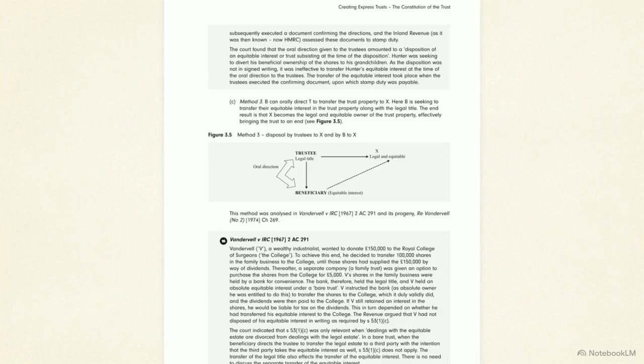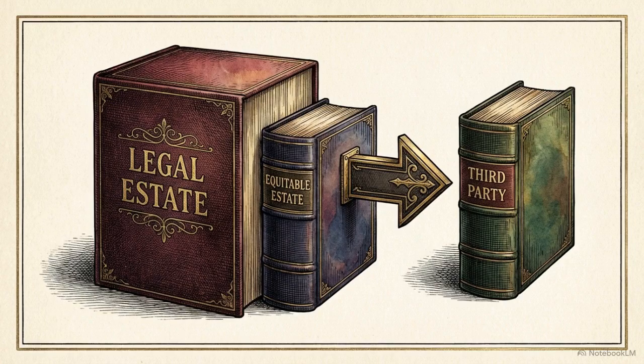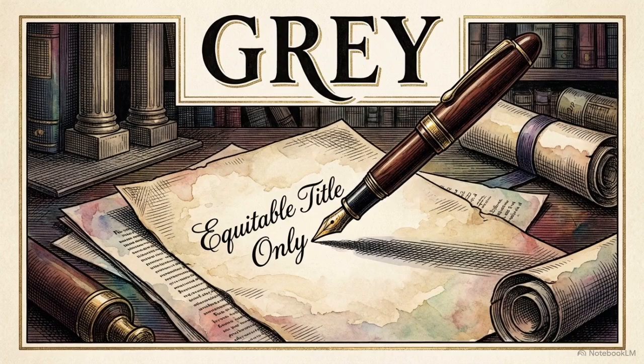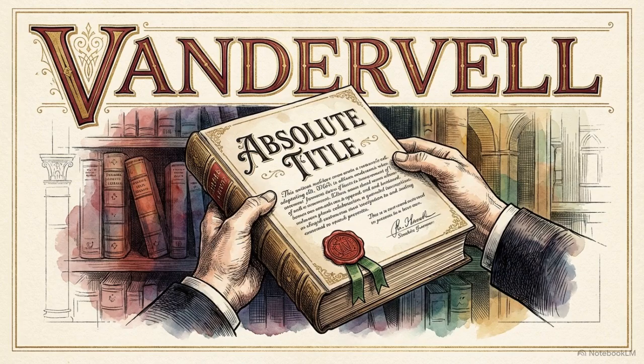Compare this with the mechanics found in Vandervell v. IRC. Vandervell held an absolute equitable interest under a bare trust. He instructed his trustee to transfer the legal estate to a third party, intending the equitable estate to travel with it. The court ruled Section 53(1)(c) does not apply here. When a legal transfer passes absolute ownership, the greater title carries the lesser. Do not confuse the strict writing rules of Gray, which apply when moving only the equitable title, with the collapsing bare trust in Vandervell, which transfers absolute title.